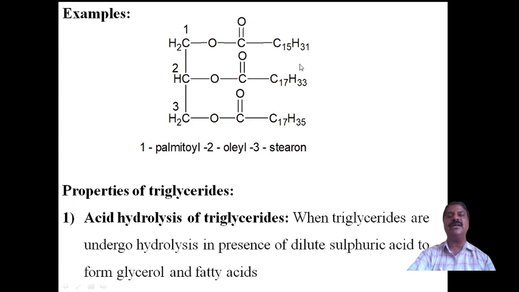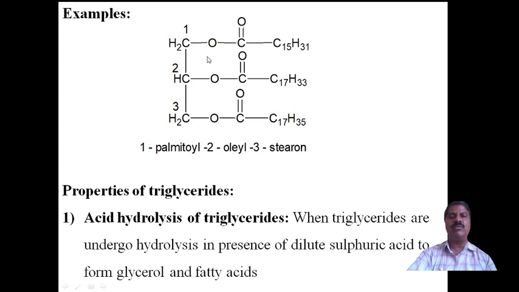Suppose R1 is palmitic acid, C15H31COOH. Another is oleic acid, C17H33COOH, and stearic acid is C17H35COOH. When these three molecules combine with one molecule of glycerol, this formula will be formed. Three water molecules are liberated, and a triester is formed.